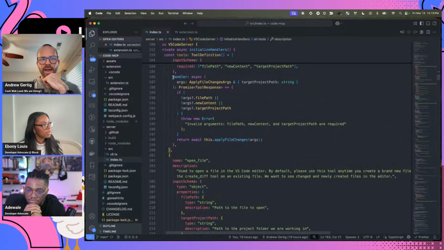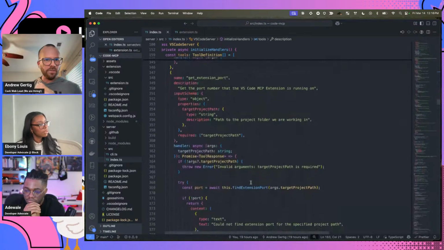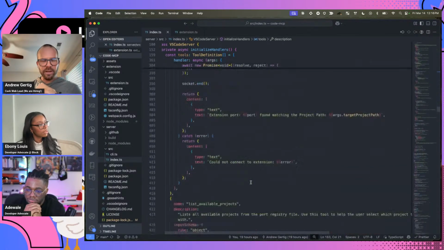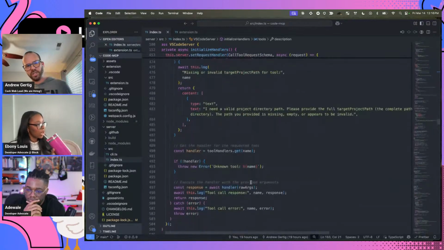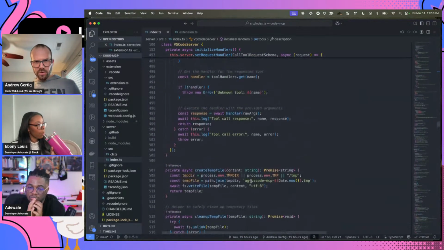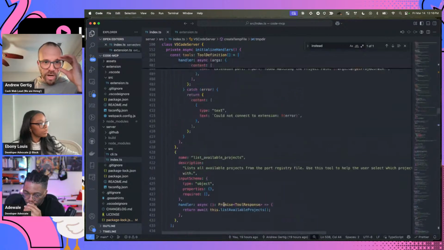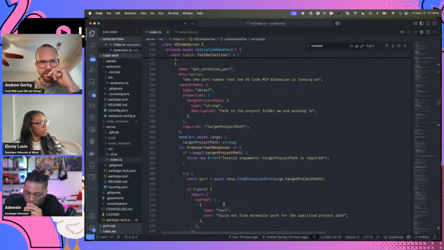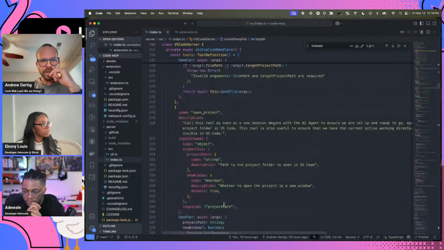And here I have my handler set up inline for how I handle each tool. But one of the things I've been playing around with is that, assuming you have the VS Code extension turned on, I think that means you want to use it, right? And so, oopsie, I think I scrolled past it. There's an open project tool. Let's go back there. Here we go.